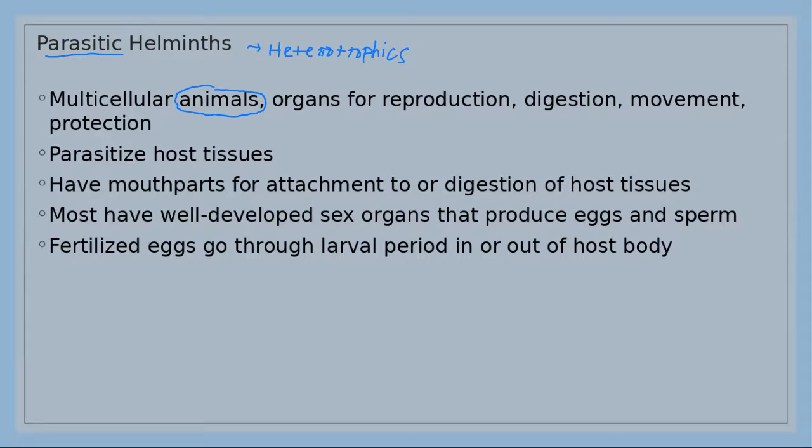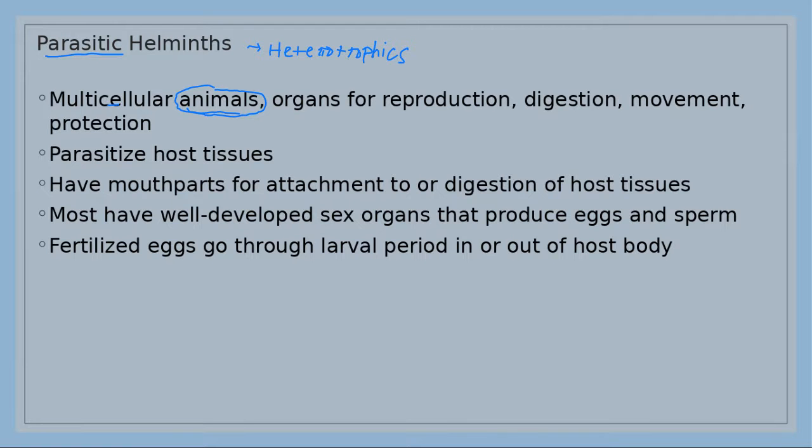Parasitic helminths are under the kingdom Animalia, so they are actually animals. Of course, they are multicellular because this is a big type of microorganism.